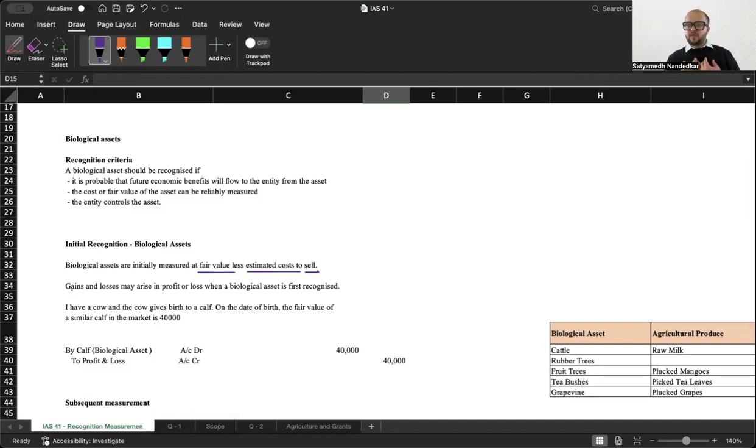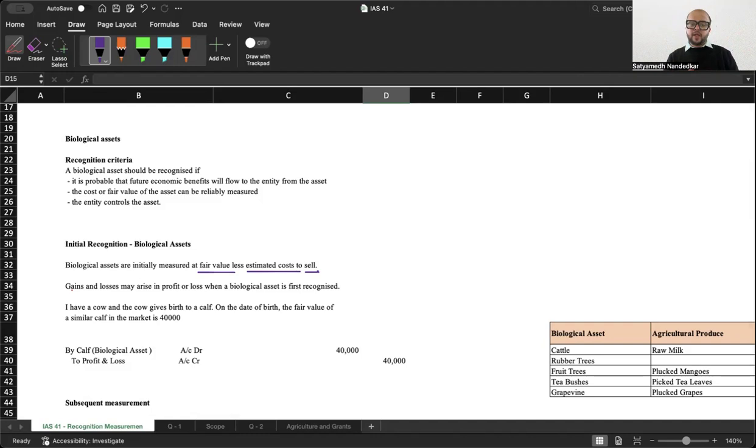Say, for example, I have a cow and the cow gives birth to a calf. On the date the calf is born, the fair value of the calf in the market is 40,000. A newborn calf is sold for 40,000. So when a cow on my farm gives birth to a calf, that calf is a new biological asset. I did not spend any cost in building it. It took birth just now. So at what value will I recognize it? I will recognize this at fair value.